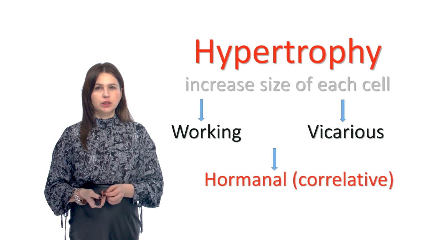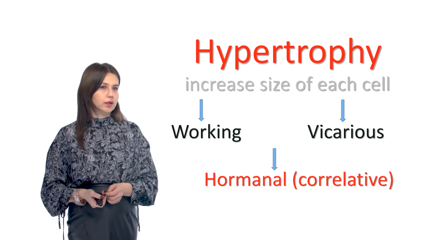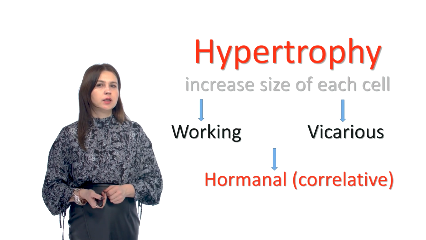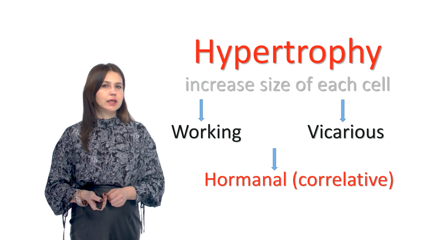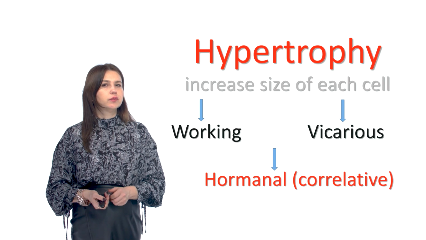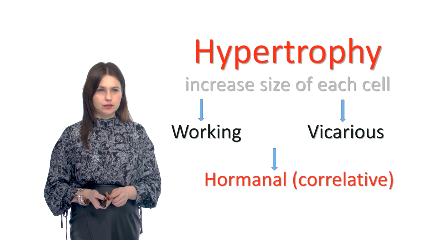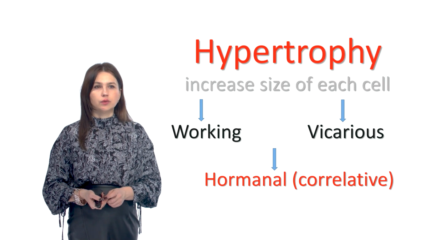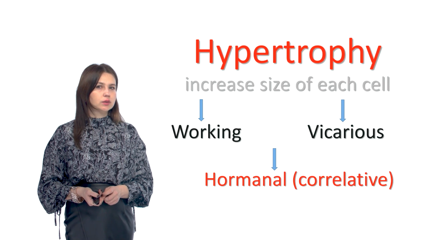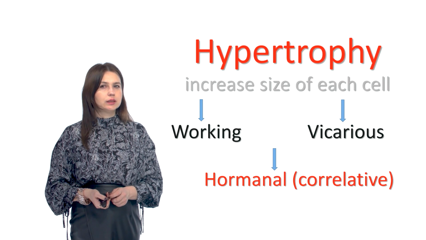In addition to this type of hypertrophy, there are true and false hypertrophy. True hypertrophy is an increase of the organs or tissue due to the increase of the functionally active tissue, cardiomyocytes, hepatocytes, etc. False hypertrophy is an increase of the organs or tissue due to the increase in non-functional tissue,